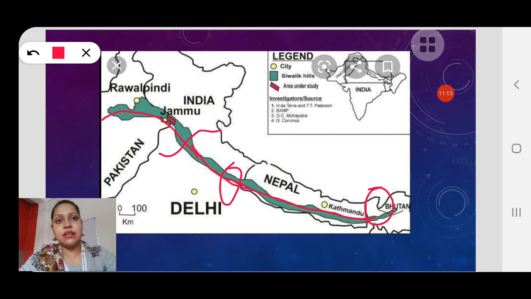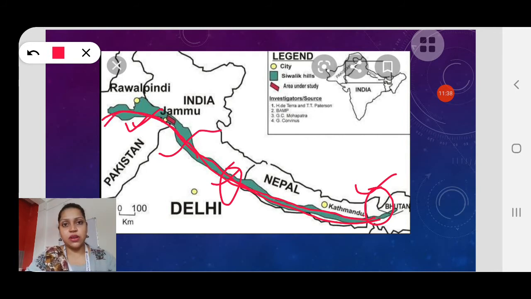From Sikkim it goes to Uttarakhand, then to the Bias River, and from there it enters northern Pakistan.